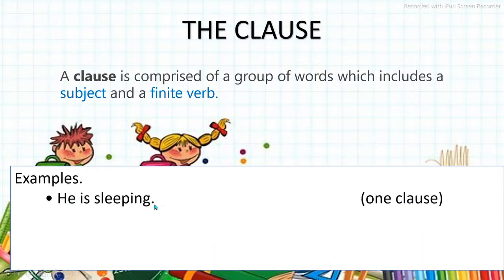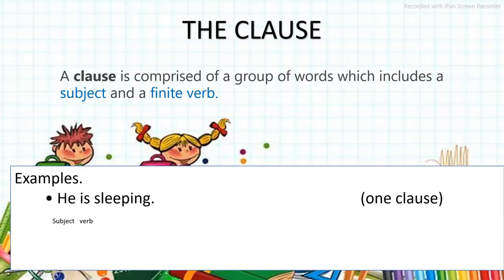He is sleeping. It is one clause. It is a sentence. Sentences may include one clause, two clauses, sometimes three clauses. This one is of one clause. So here we have to find out the subject and the finite verb. If it comprises the subject and the finite verb, then it is a clause.